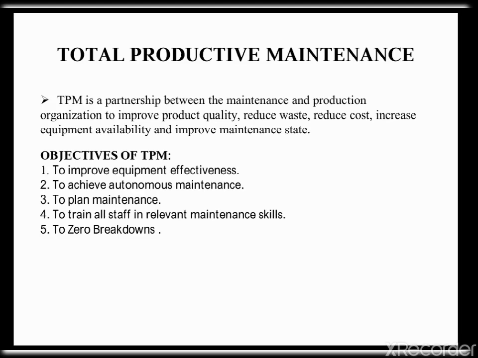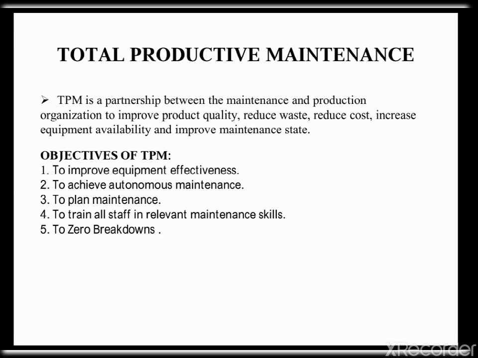Next topic is total productive maintenance, TPM. TPM is the partnership between the maintenance and production organizations to improve product quality, reduce waste, reduce cost, increase equipment availability, and improve maintenance state. Total productive maintenance is a systematic approach to maintenance by all employees through small group activities.